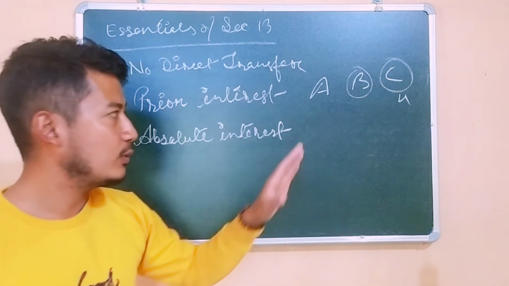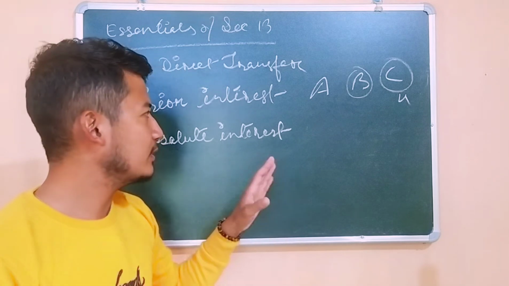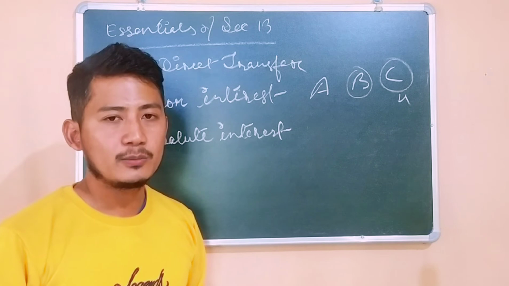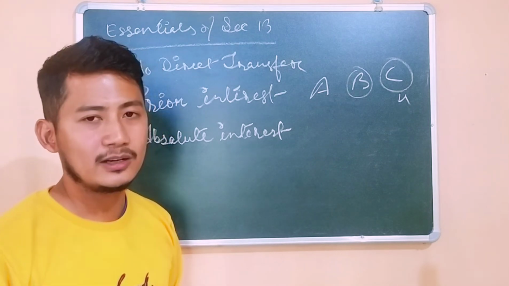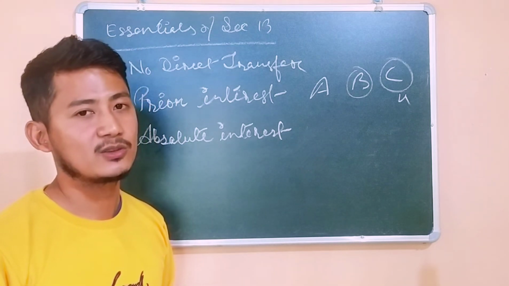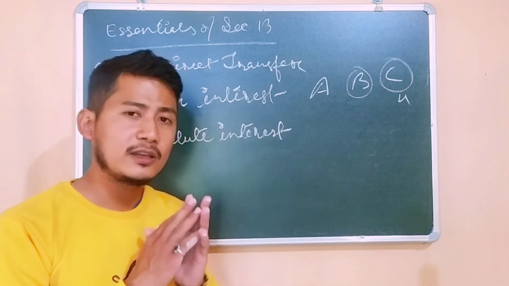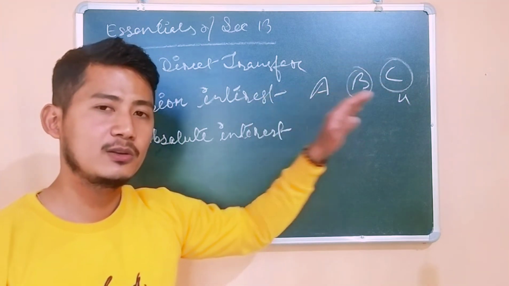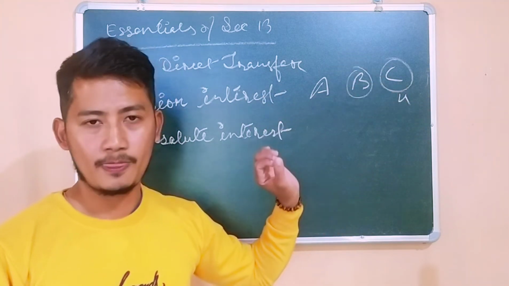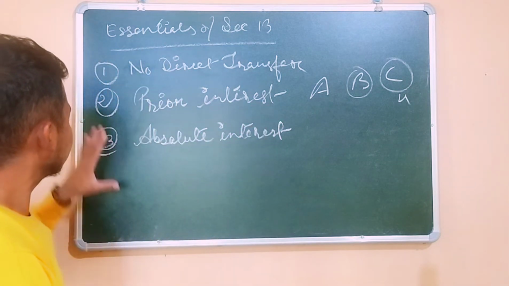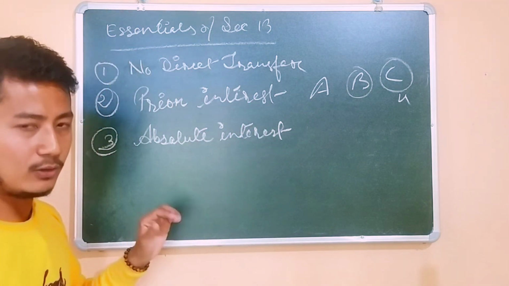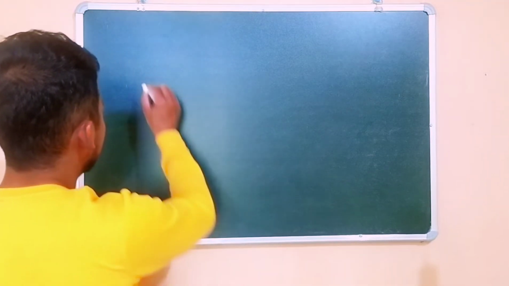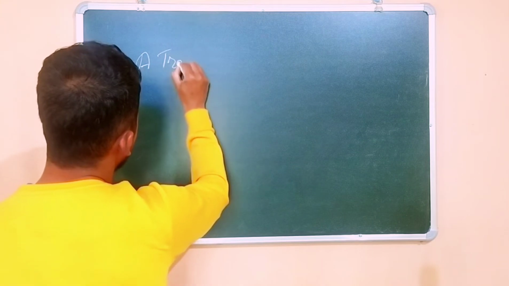Let's suppose C gets only a conditional interest: that he cannot alienate the property, he cannot sell the property, he will have only a life interest. These are conditional interests. There should not be any conditional interest; there should be absolute interest, so that C can do whatever he wants with the property. So these are the three main essentials of section 13. I hope you are able to understand till here. One more thing that is important here: let's suppose there is a transferor. A is a transferor.